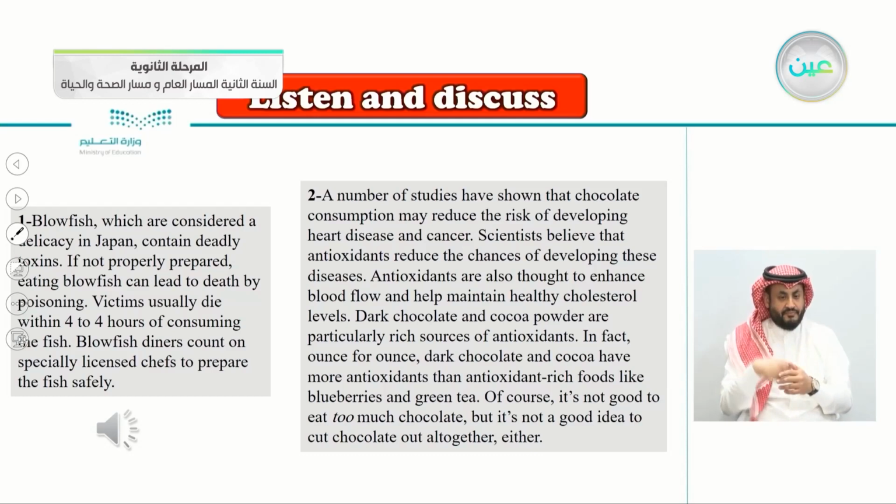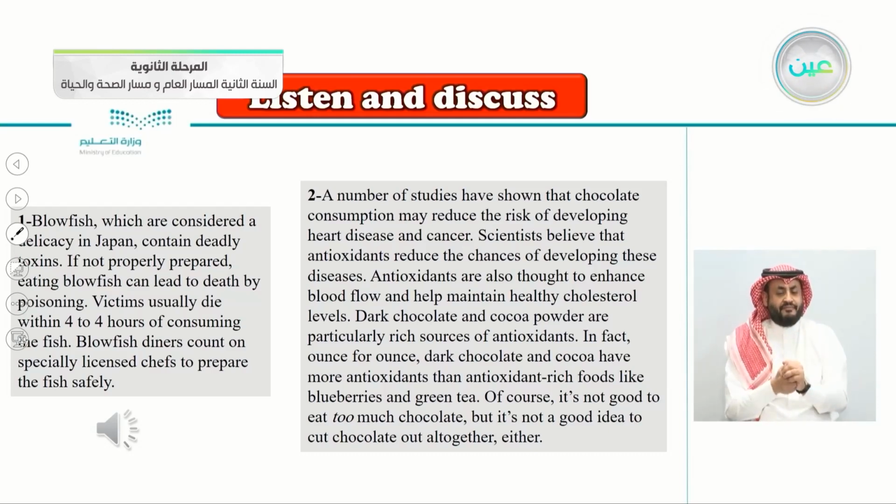Number 2 is talking about the chocolate. A number of studies have shown that chocolate consumption may reduce the risk of developing heart diseases and cancer. So just from the first 3 sentences, you can guess the true or false here, that chocolate consumption may reduce the risk of developing heart disease and cancer.